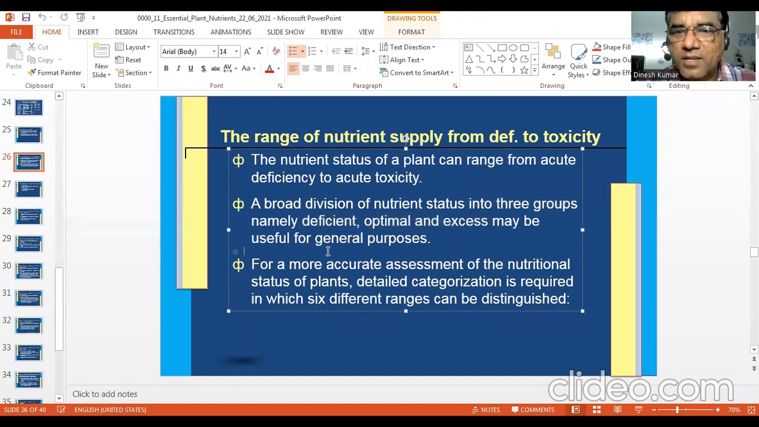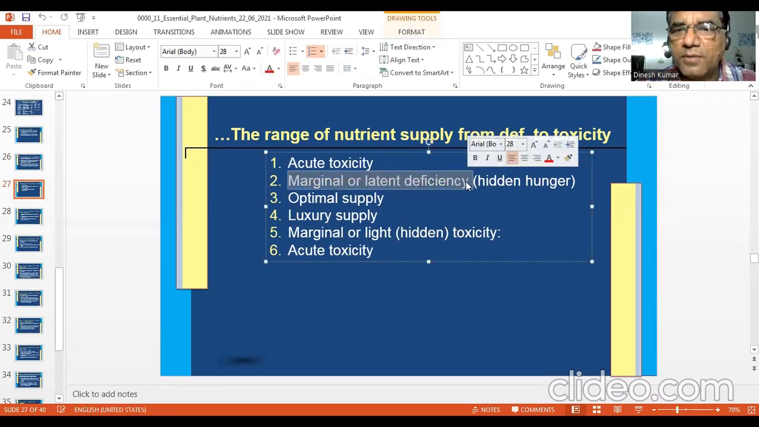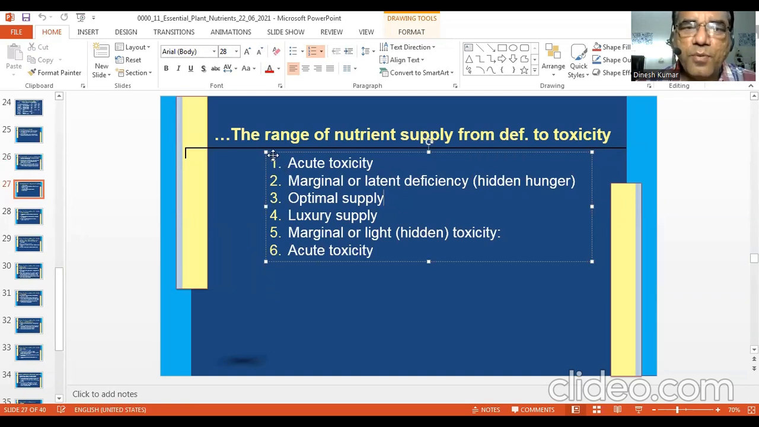Deficient, optimal, and excess. For a more accurate assessment of the nutritional status of plants, detailed categorization is required, in which 6 different ranges can be distinguished. So I have shown you all the 6 different ranges. One is acute deficiency, marginal or latent deficiency or hidden hunger, optimal supply, luxury supply, marginal or light toxicity, and then acute toxicity. So as you move from point 1 to 6, the level of nutrient increases in soil or in plant.